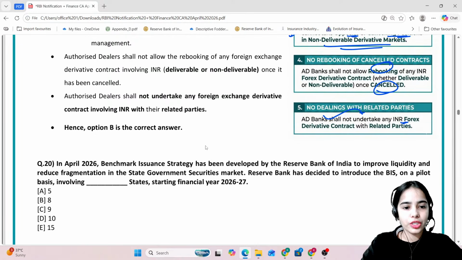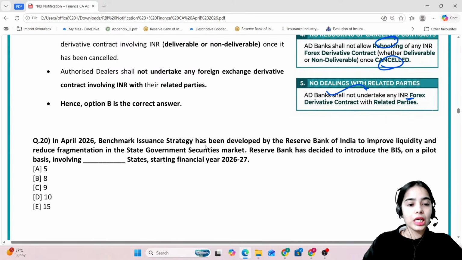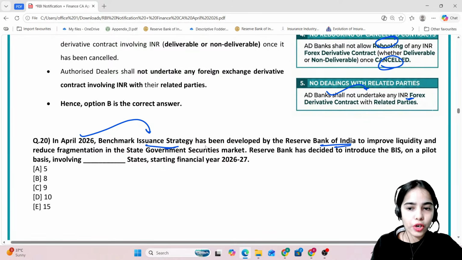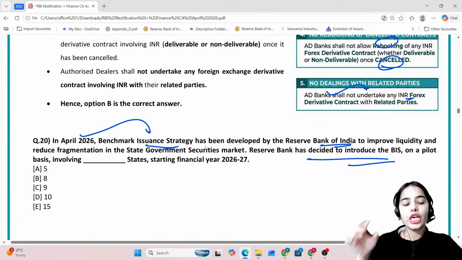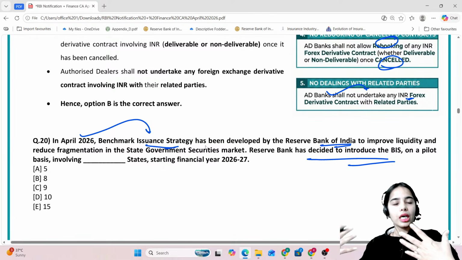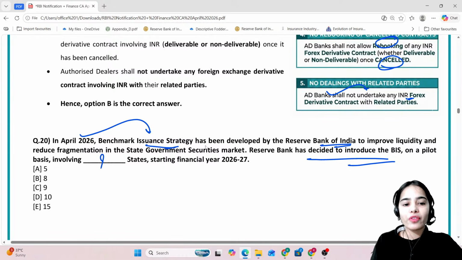Now coming to the next question. In April 2026, a benchmark issuance strategy has been developed by the Reserve Bank of India to improve liquidity and reduce fragmentation in the state government securities market. RBI has decided to introduce the benchmark issuance strategy on a pilot basis, that is for a number of states only, involving how many states?